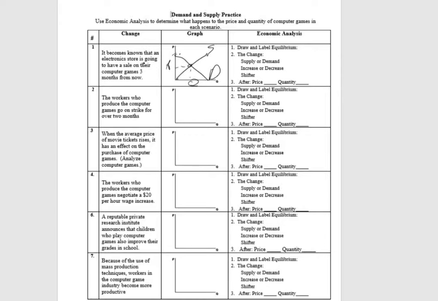So it becomes known that an electronics store is going to have a sale on their computer games 3 months from now. So that means demand today is going to decrease. Now draw and label equilibrium. You would do all that: change in demand, decrease, afterwards the price drops, quantity drops as well.